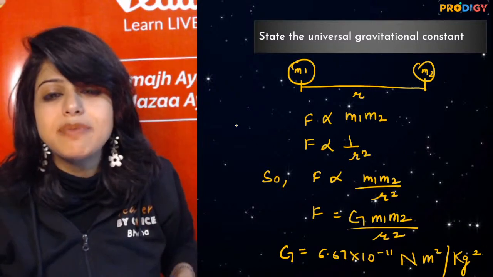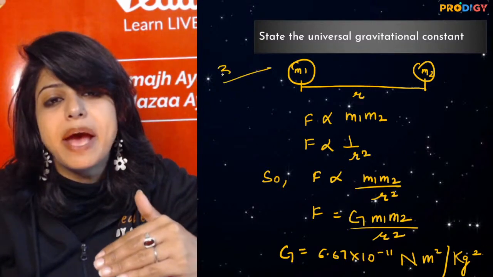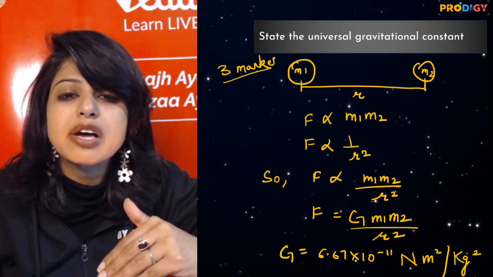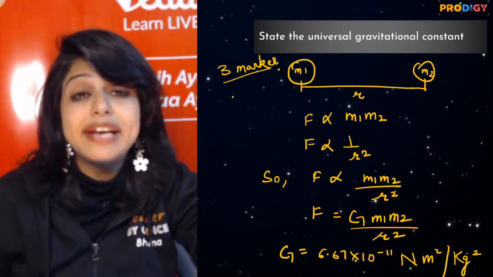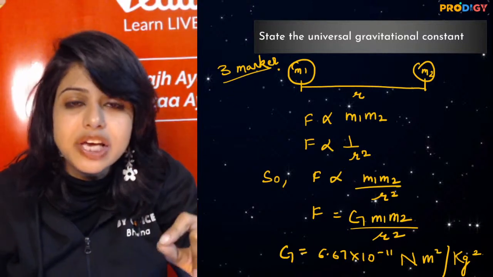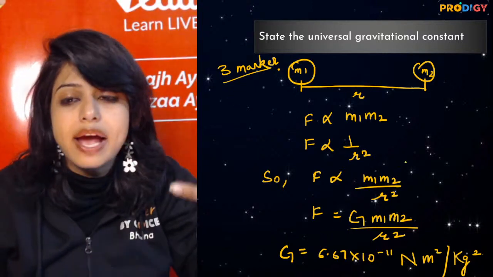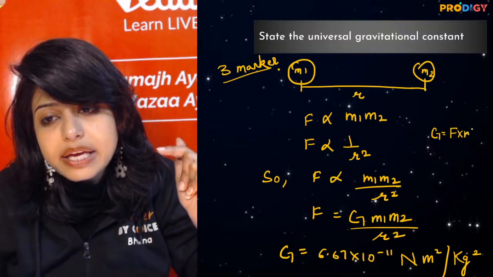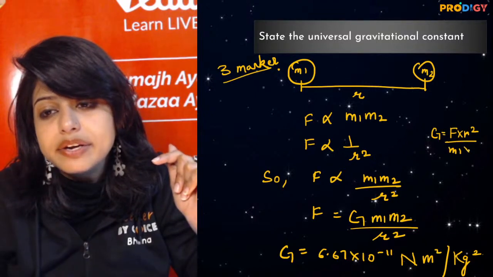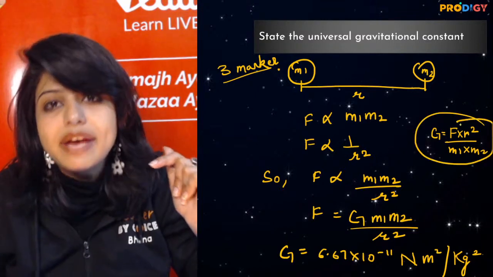Now if this is a 3 marker question, at the end step I get 3 marks. Ma'am, if it is a 5 marker question, what will we do? We have an extra term here, that is G. We will further define that my G is force into R square upon m1 into m2. So I'll give the definition of G.